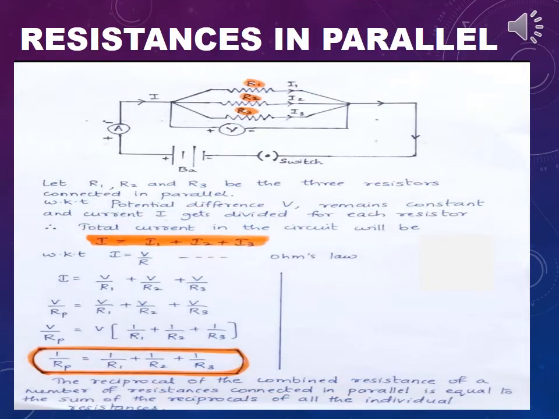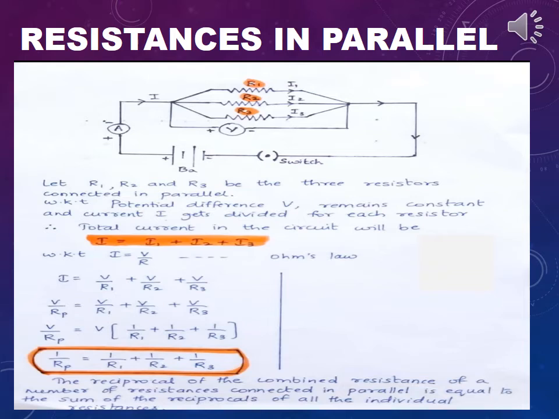The second combination you are going to learn is resistances in parallel. Look at the diagram here. 3 resistors are connected in parallel. That is, R1, R2 and R3 are connected in parallel. If you can observe here, what is getting divided and what is remaining constant?